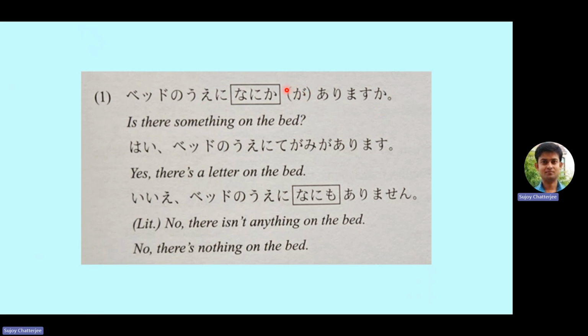So you can see here ga is written in brackets. That means it is optional. You may or may not write that. So you can also say beddo no ue ni nanika arimasu ka? So that is also correct.